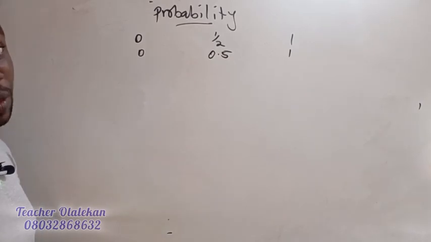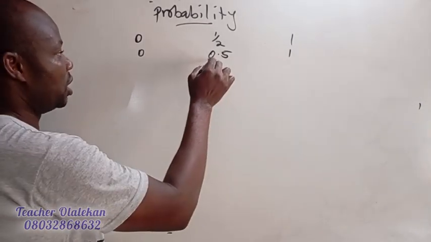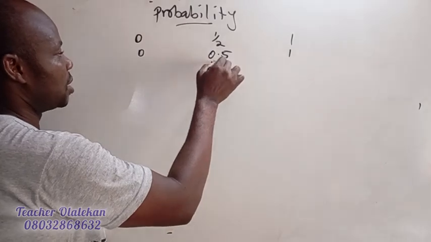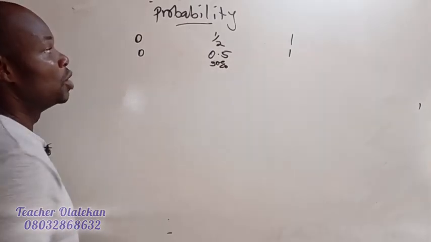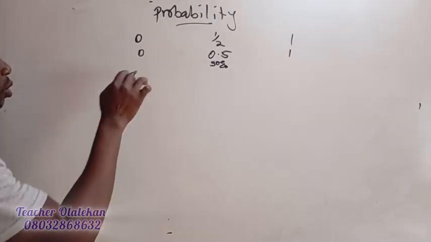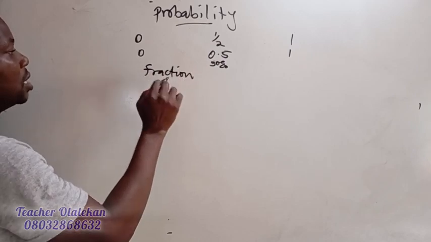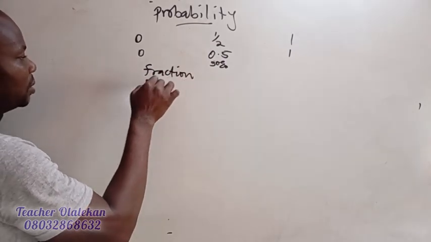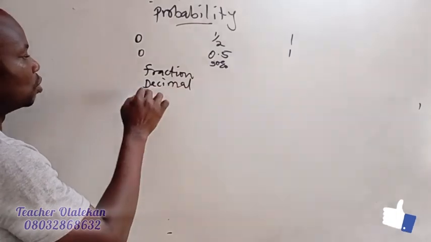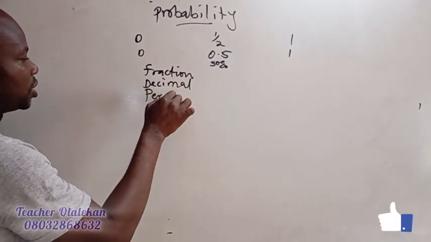And in the same manner, you may have it as a percentage, which is going to be like 50%. So probability is related to fraction, decimal, and percentage.